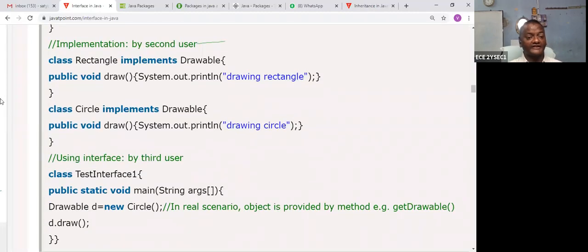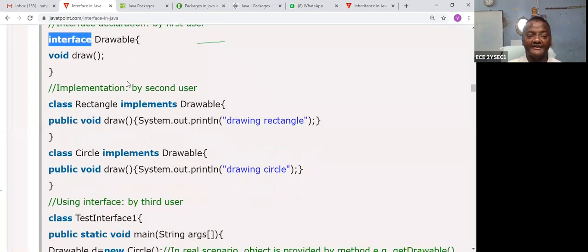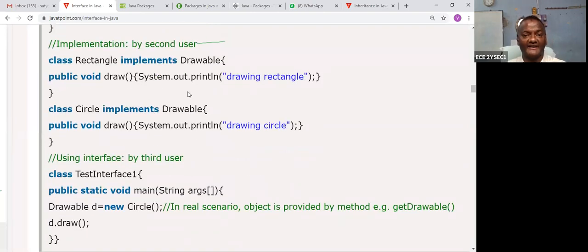Now, these methods are public, so they are not directly printable. You should create an object in the main method. What did I say in the previous one? Attributes are in one class and methods are in another class, or objects are in another class. So first is the interface. Second, the interface is linked with one class and with another class. And now objects are created in another class, in the main method.